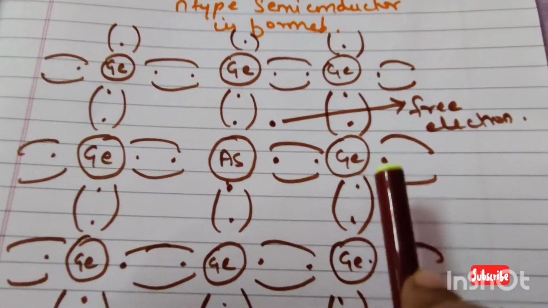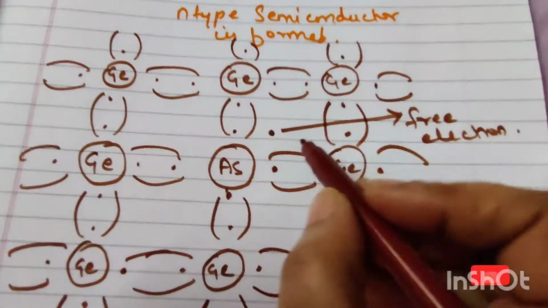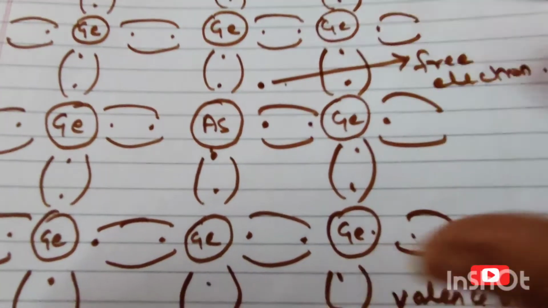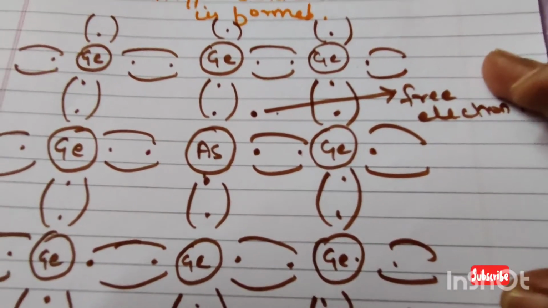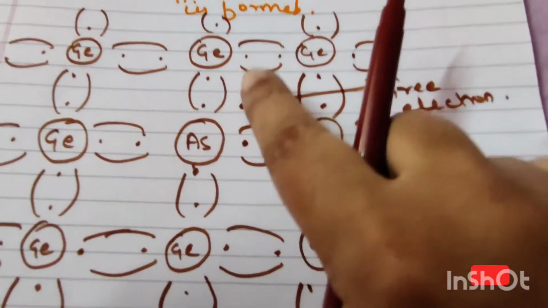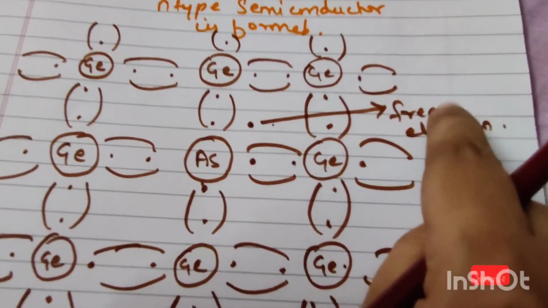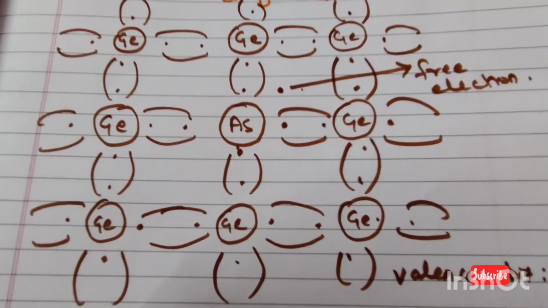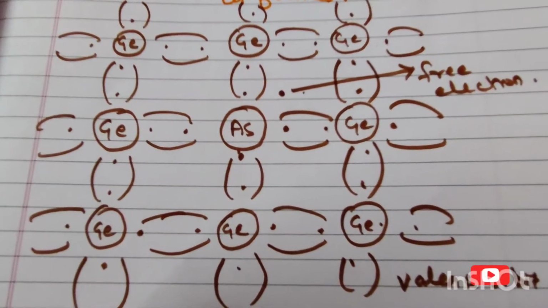This is called a donor semiconductor, because this free electron will be donated to the neighboring lattice structure. If there is any free electron, when conduction takes place, this free electron will jump into one hole and occupy it, like the whole current process we have seen in the previous video. So the same process continues, and the conduction takes place.